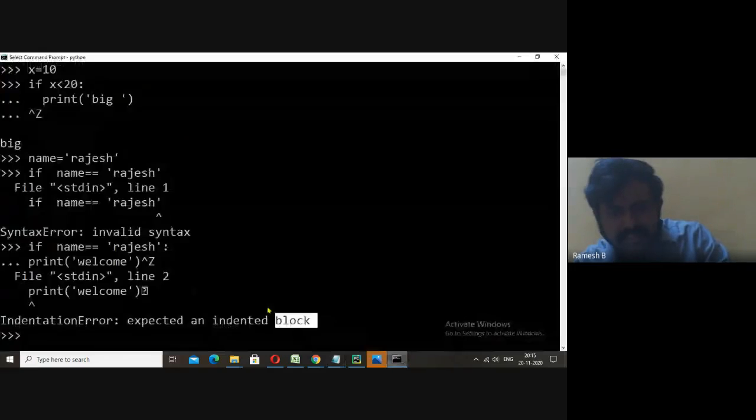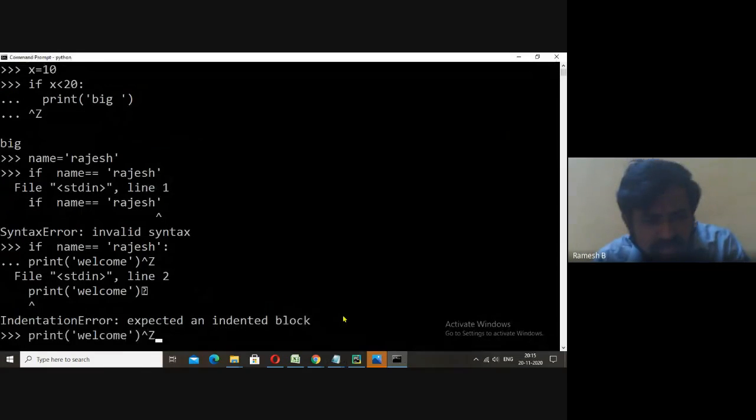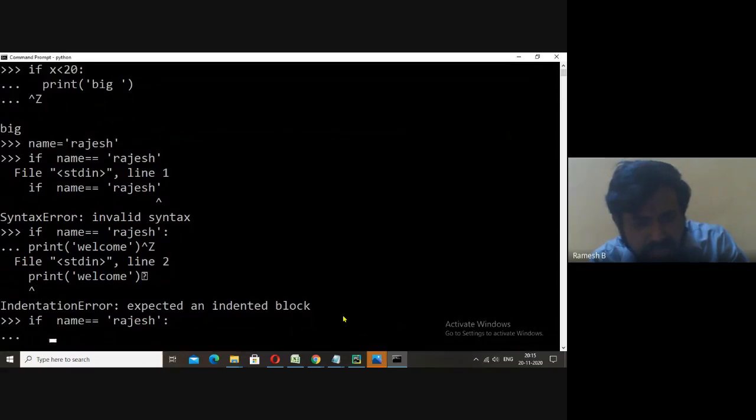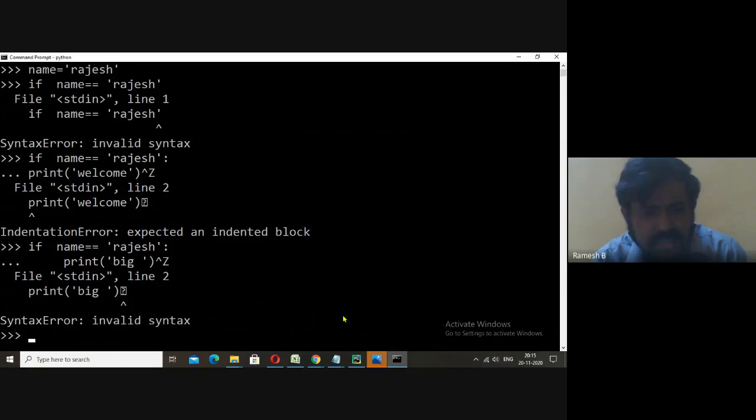I'll type enter and come in. You must give some space because the block is inside. This must be moved inside. Control Z, enter.